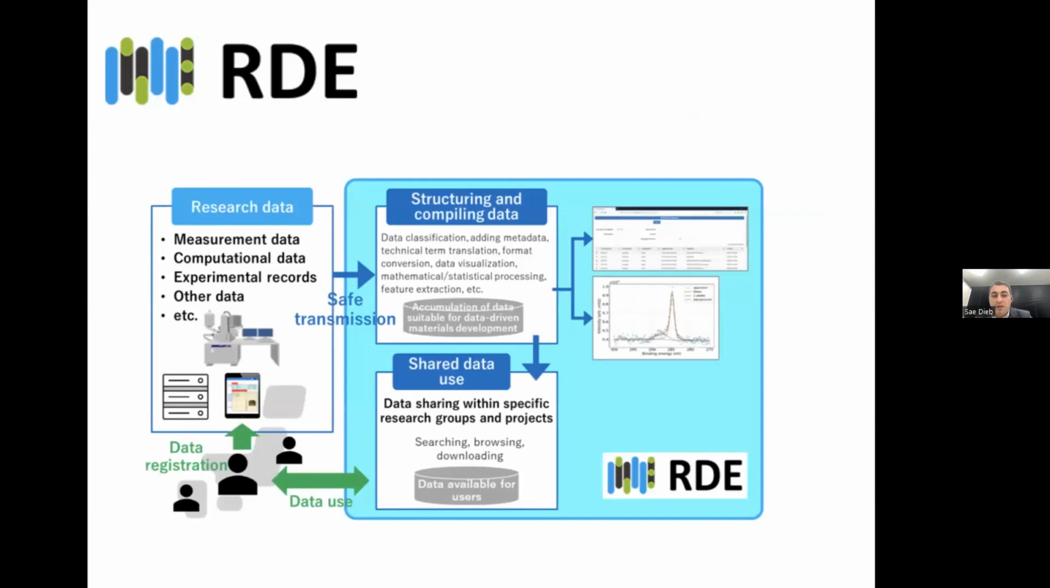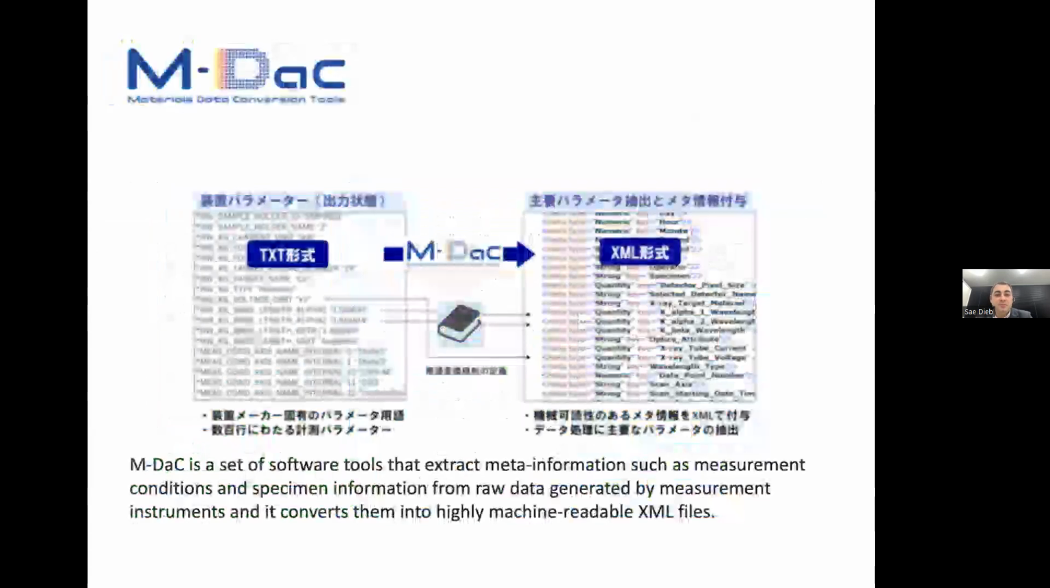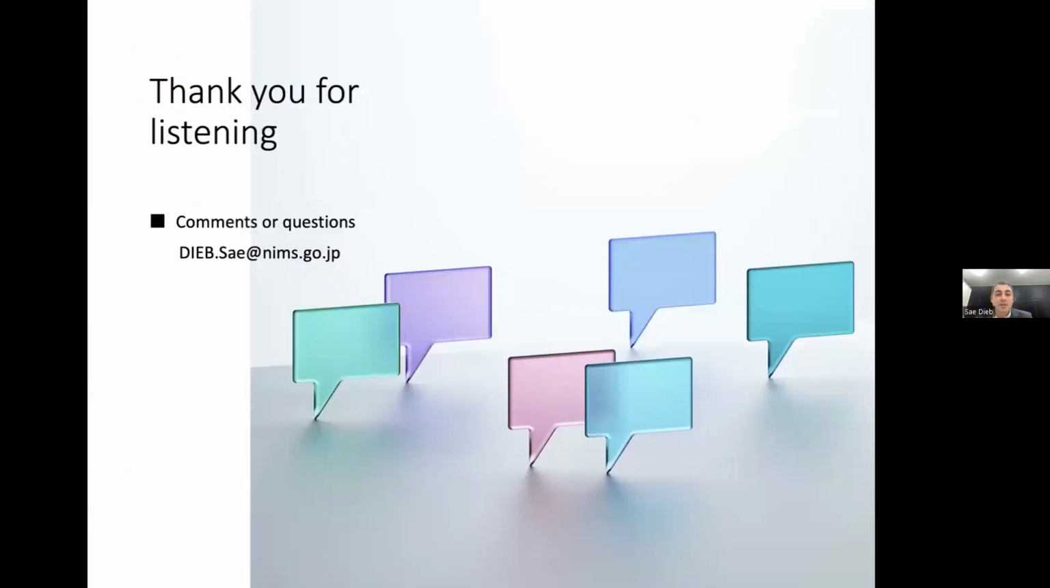This RDE is for structuring the data, like structuring experimental records. I think we have already mentioned that. And this materials data conversion tool converts from this style, just plain text, into an XML format, so it could be used for machine-readable investigation.